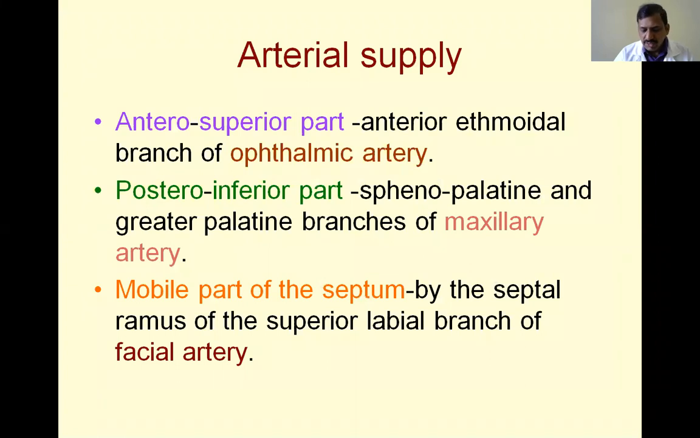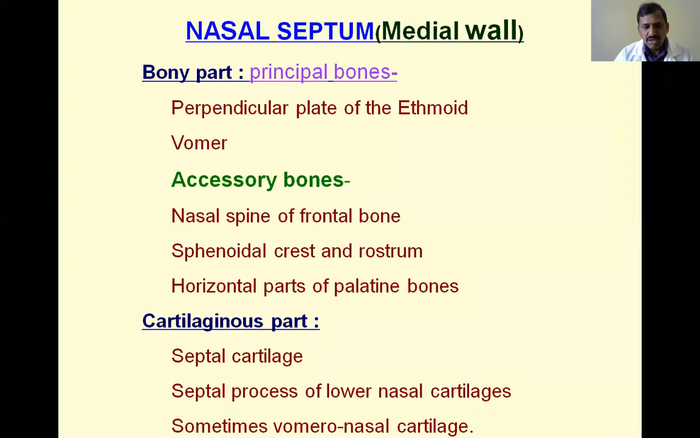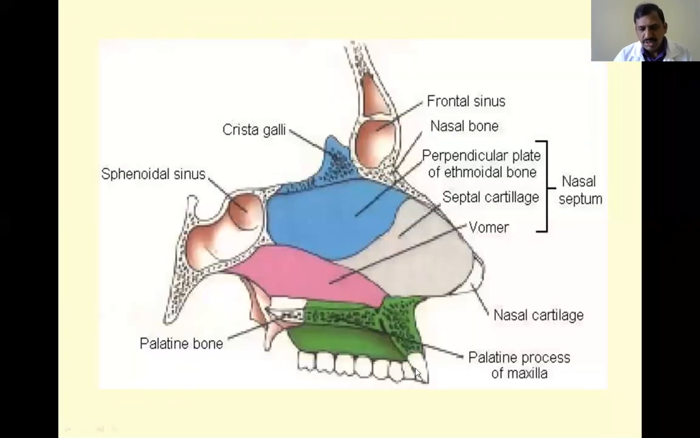These are the bones and cartilages taking part in the formation of the nasal septum, and it is lined by mucosa. Only some anterior part, this part, is called the vestibule, and only this part is lined with skin. The remaining part is lined by mucous membrane. Only the anterior small part is lined by skin, and it contains coarse hair.